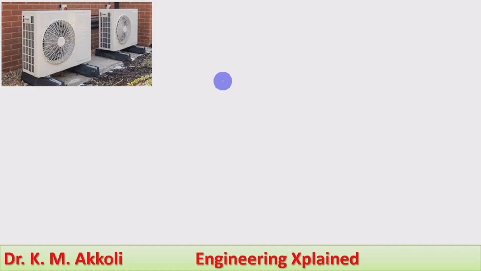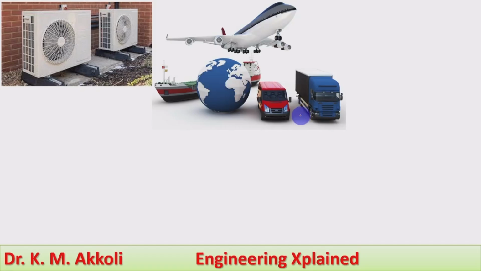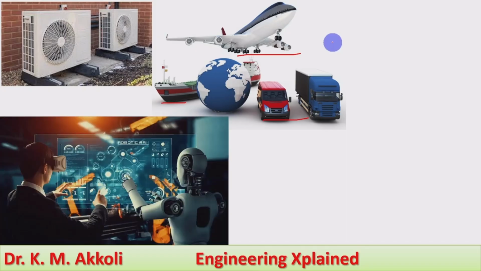All these are heating and cooling applications. And all three means of transportation: road, water, and air. The fourth means, the spacecraft, also requires mechanical engineering. I have not included it, but it should be there in mechanical engineering itself.